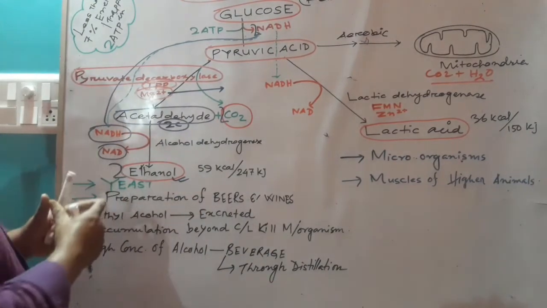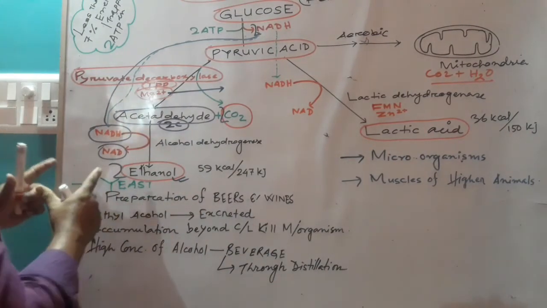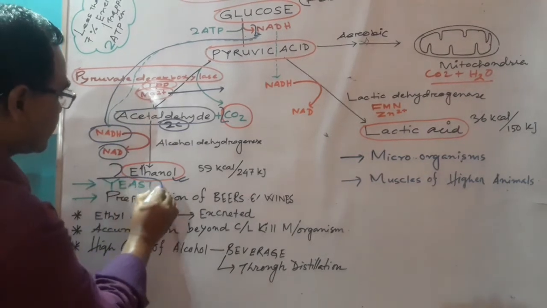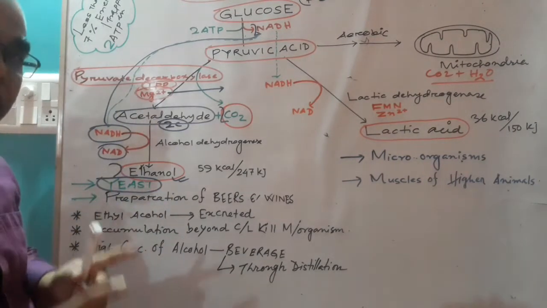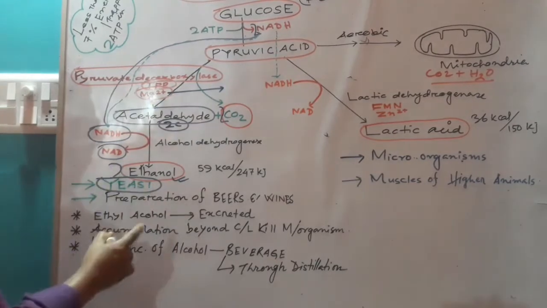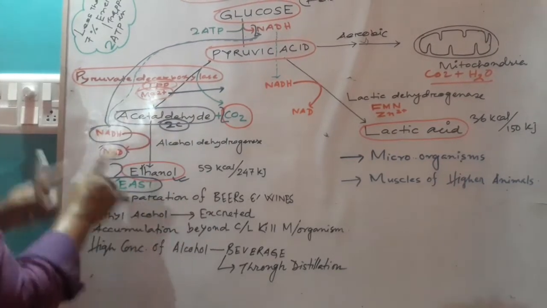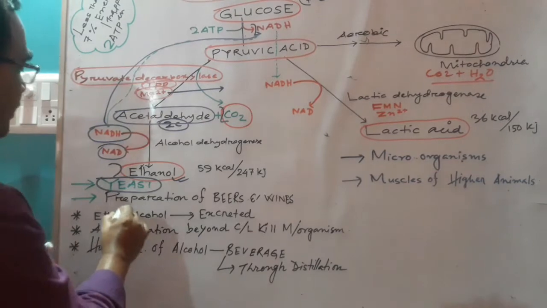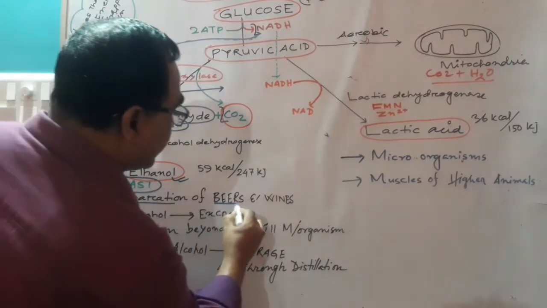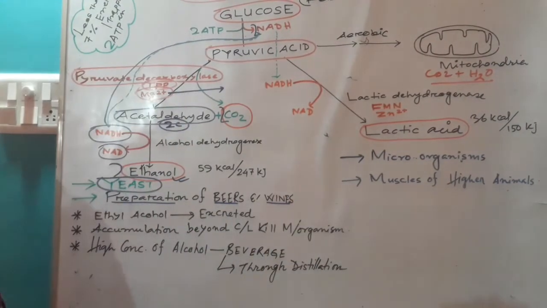So, this is the process. This process occurs in yeast, the unicellular eukaryotes, and also the process is used in preparation of beers and wines.